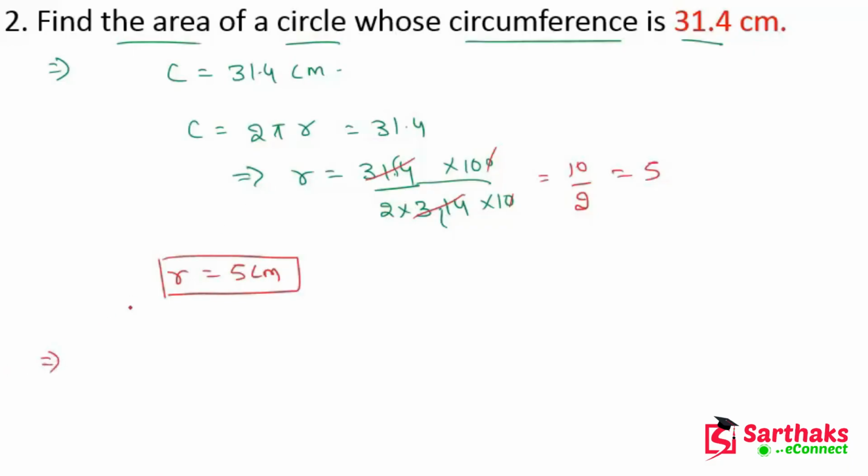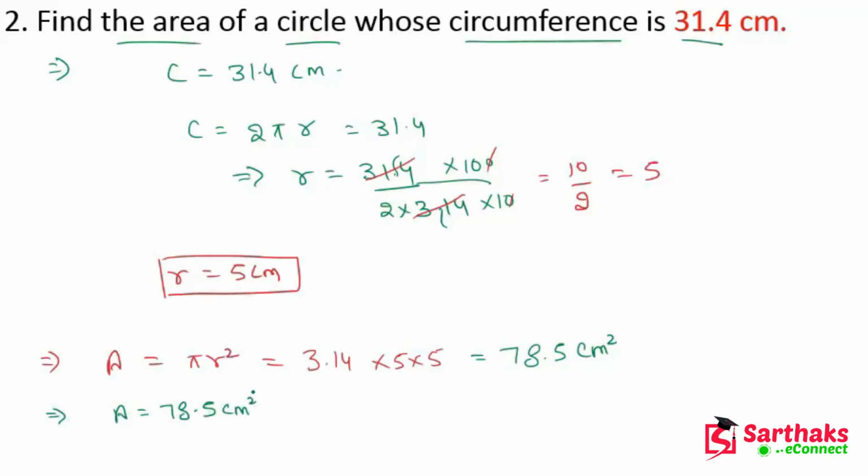Now we have to find the area. We know that area is pi r square. So here pi is 3.14 into r is 5 into 5, because we have r square. If you multiply this we get 78.5 centimeter square. So here area is 78.5 centimeter square. I hope you understand these things, my dear friends. So this is our answer.